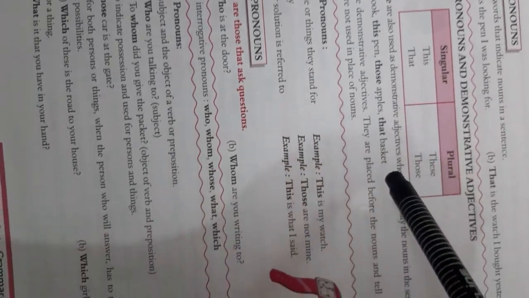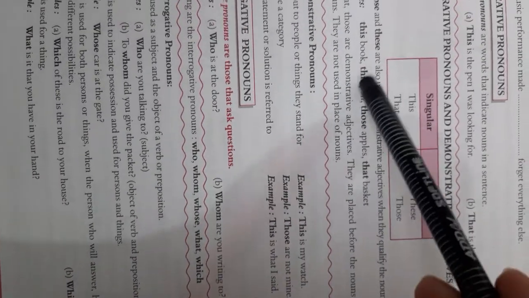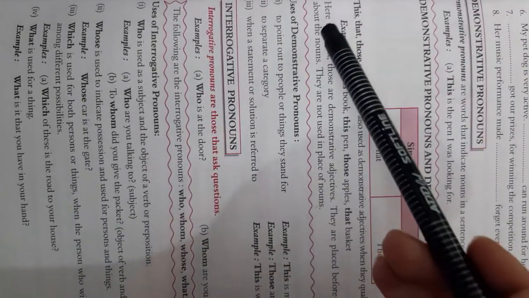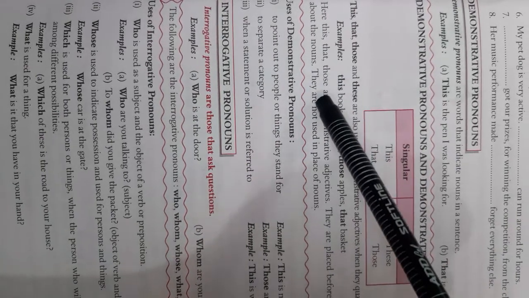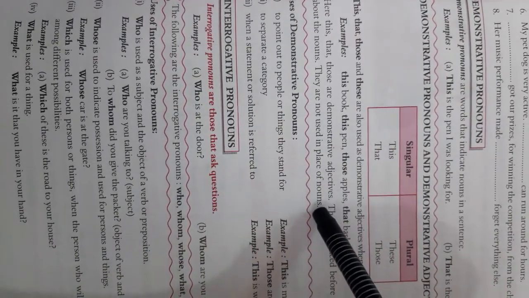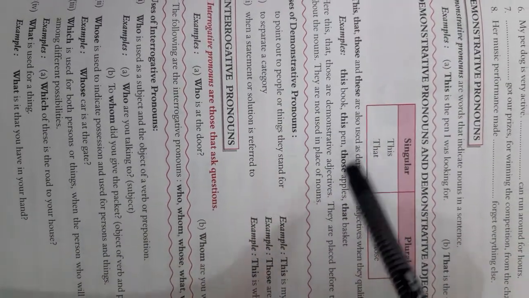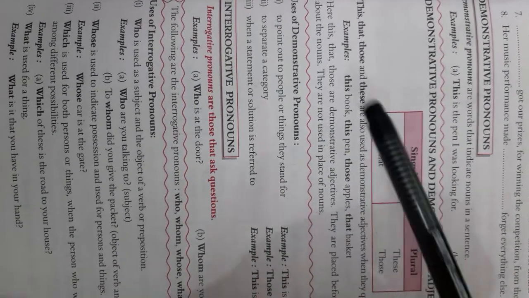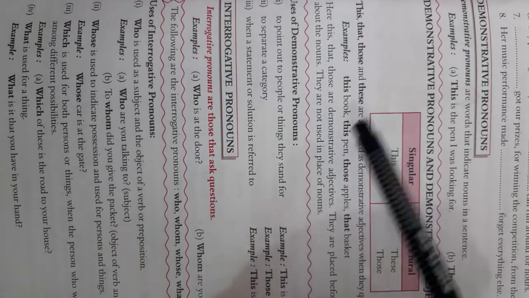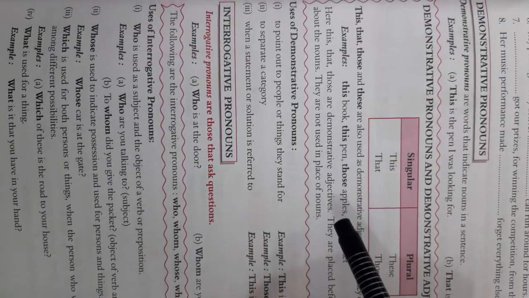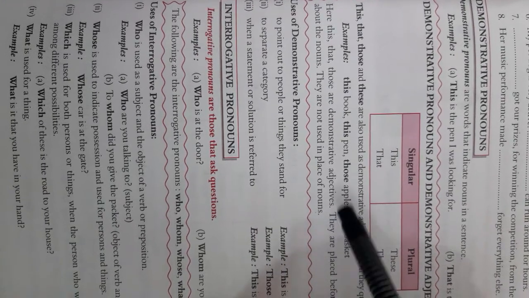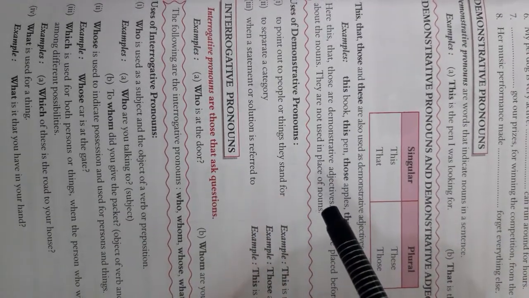How? They are placed before the nouns and tell us more about the nouns. They are not used in place of nouns. Is this clear? Book is a noun, pen is a noun, apples is a noun, basket is a noun. Now this, that, those and these are used as demonstrative adjectives. They are not used in place of nouns.